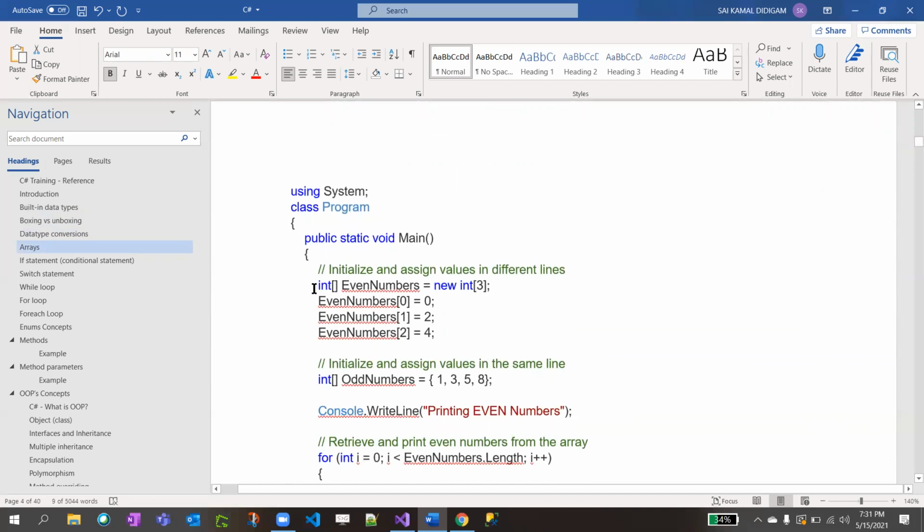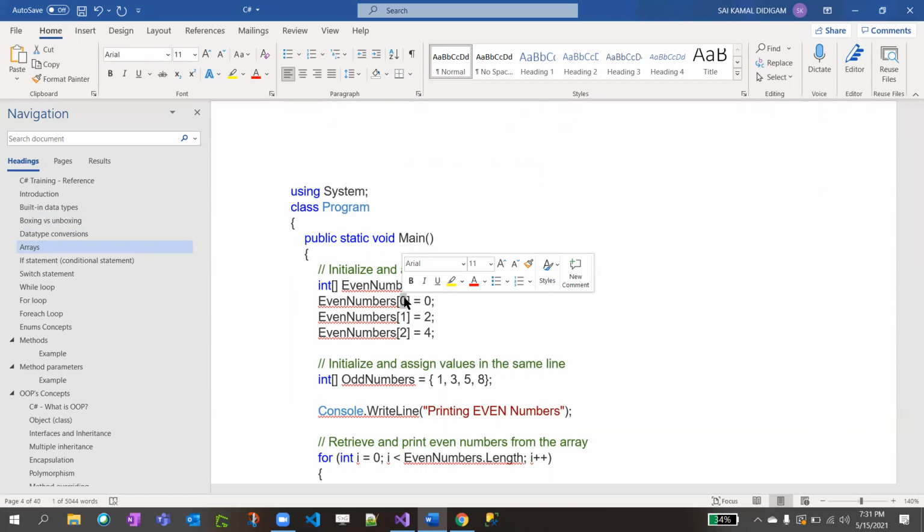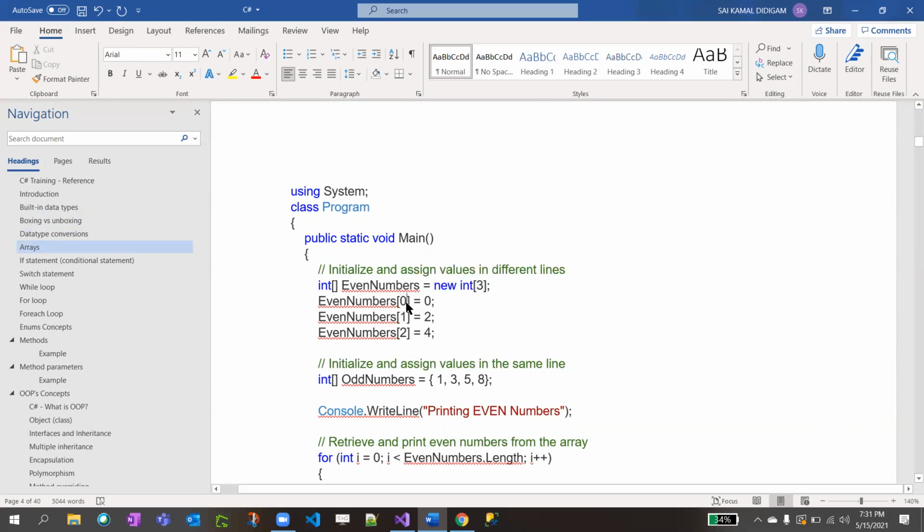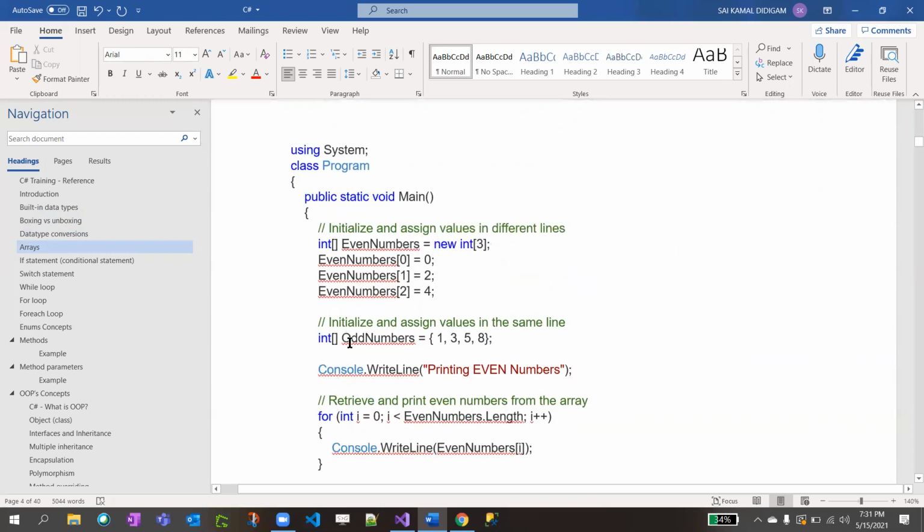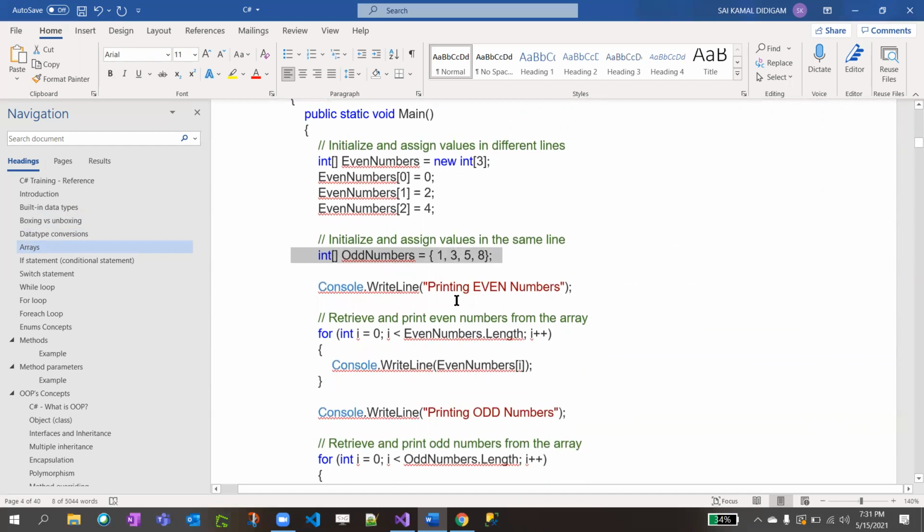As we discussed, an array is a collection of similar data types. How we declare an integer array is: int array evenNumbers equal to new int. We declare the size of the array first, and then we assign the values to it. The index starts from 0, not from 1, in arrays or any looping logic. Similarly, if you don't want to declare the size first, we can also directly assign the values to it, whatever numbers we want.